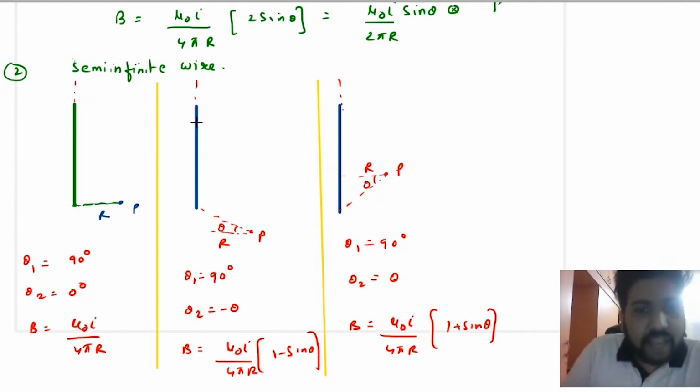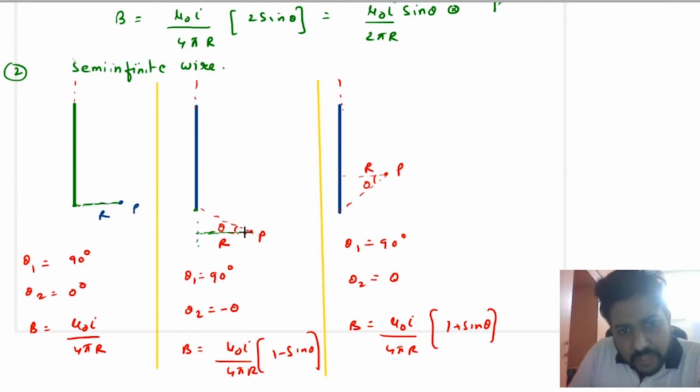Okay. Then we have a semi-infinite wire again, but this time the point P is downwards and it makes an angle theta with R. So now this is R. The wire is only up to here, but the perpendicular distance you have to extend it. Okay, for perpendicular distance you have to extend it, but the wire is only up to here. So this is the end point of the wire. So the end point of the wire is now subtending an angle theta. This time this angle will be minus theta. Why? Because the plus theta is when you measure the angle upwards. If you measure the angle downwards, then the angle has to be written as negative. So you will write theta 1 is 90 degrees and theta 2 is minus theta.